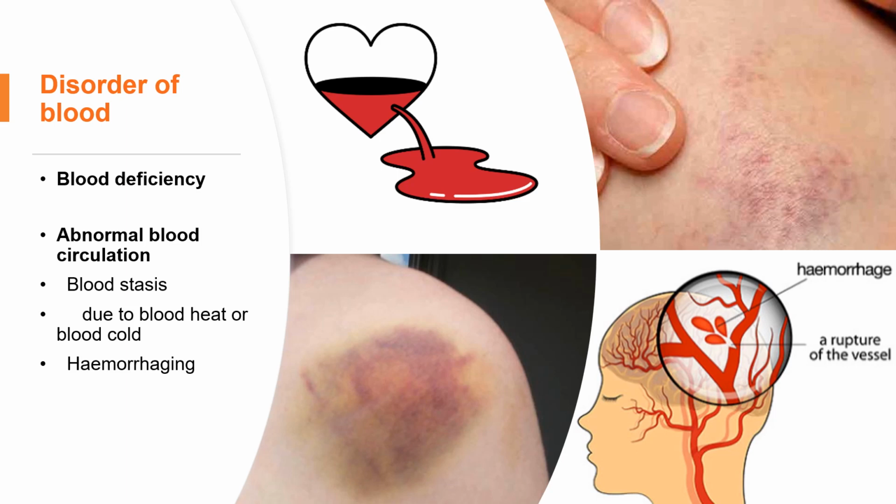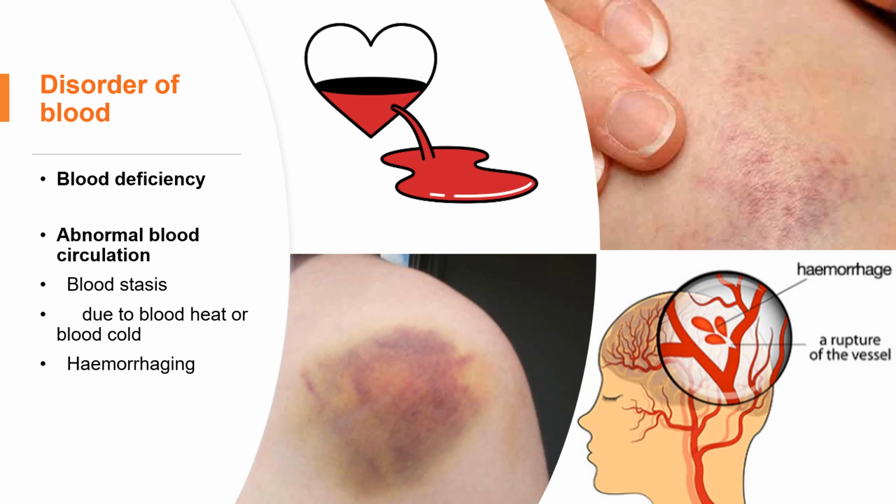So from here we see that this blood deficiency pattern has a very close relationship with the spleen and stomach, or middle jiao, and the kidney. That's where the essence comes from, since the essence is stored in the kidney.